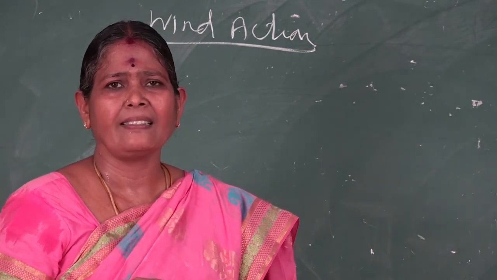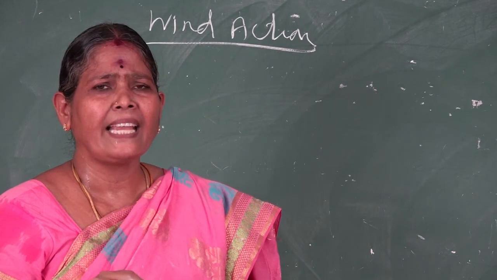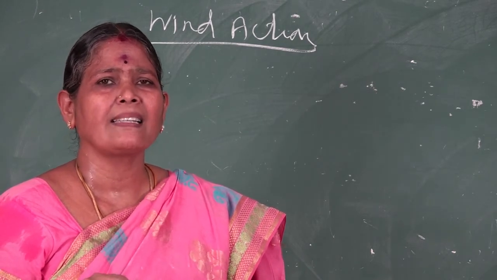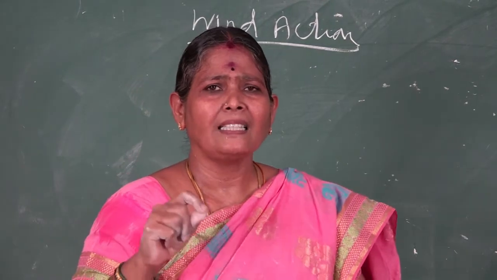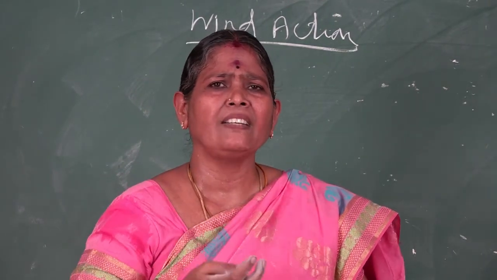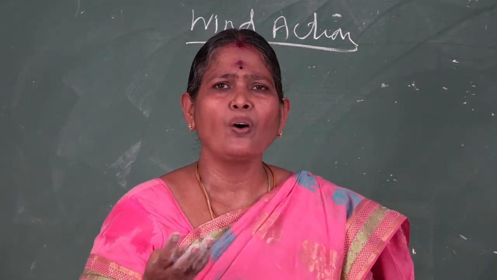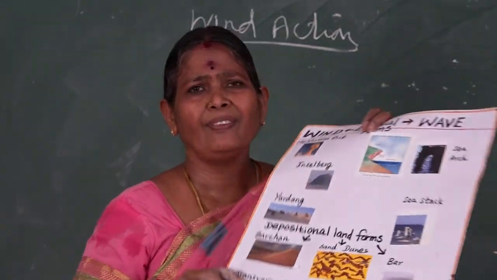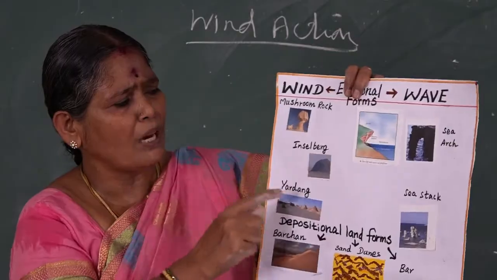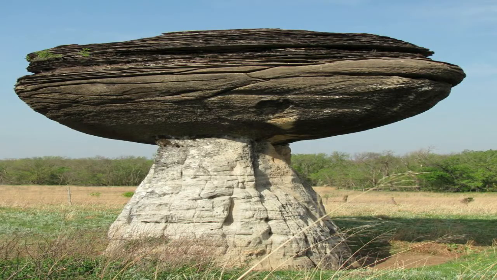What is called an arid region? Usually a desert region, a dry region, where the rainfall is very meager and the temperature is higher. Such a type is called an arid region. In such places the action of the wind is very vigorous and forceful, creating different types of landforms: the mushroom rock, Inselberg, Yardang.